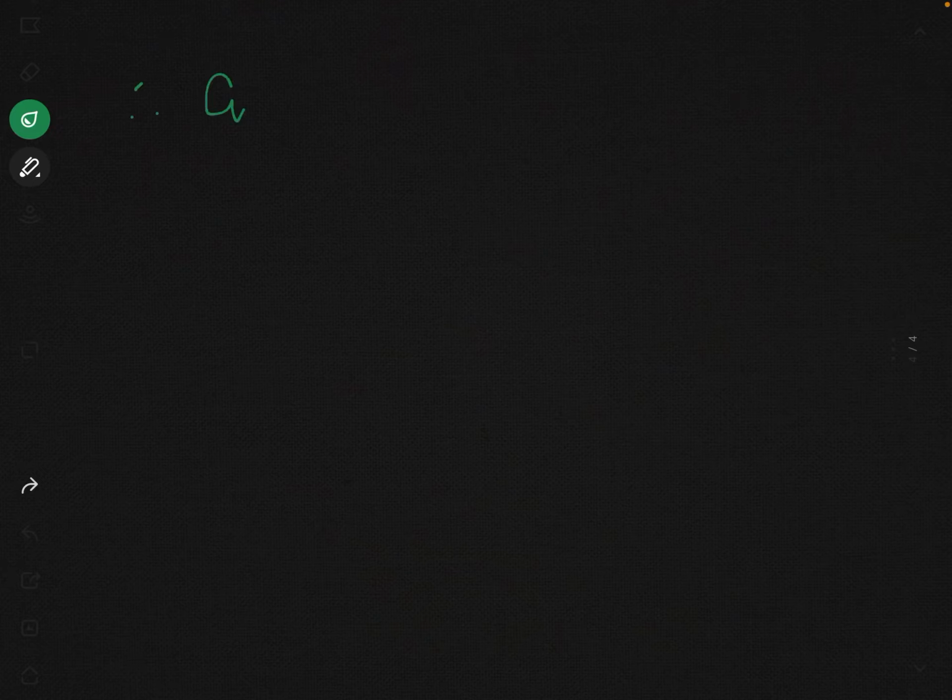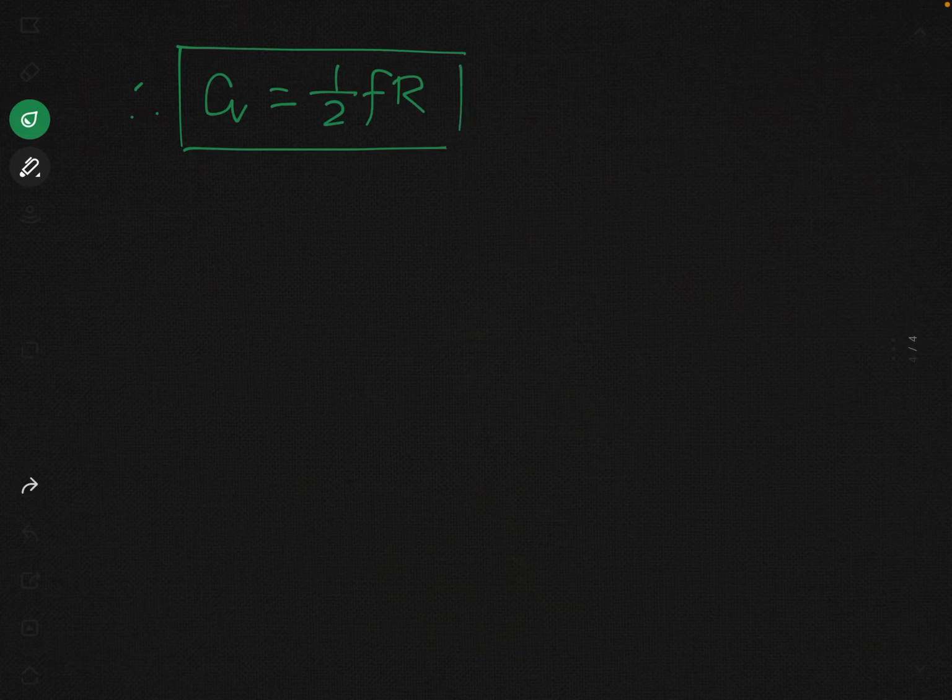Therefore, Cv is equal to 1 over 2 Fr. This is actually the expression for molar specific heat capacity at constant volume in terms of degree of freedom. And you can note that if we know the degree of freedom of a gaseous system, we can easily say what will be its Cv. You have only to know its degree of freedom, nothing else. केवल आप F जान करके ही Cv बता सकते हैं.